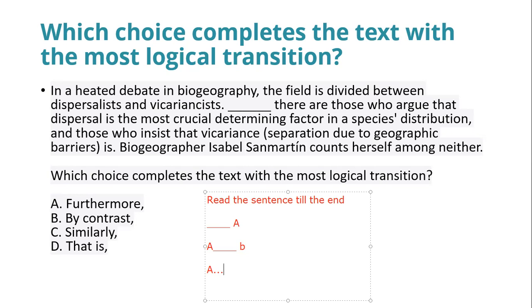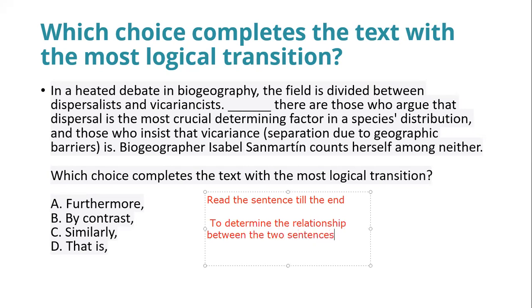What is your job? Your job is to read the sentence till the end, to determine the relationship between the two sentences. That's exactly what a transition word does. Its job is to connect two sentences, and that's how it gives clarity to the reader.